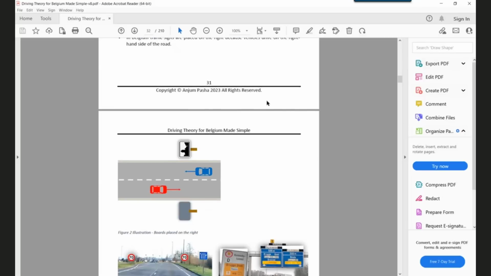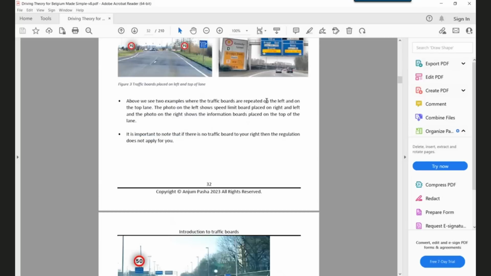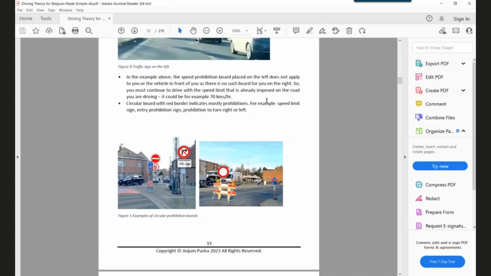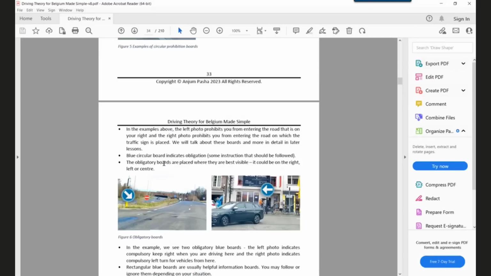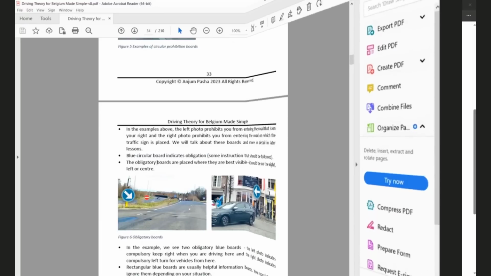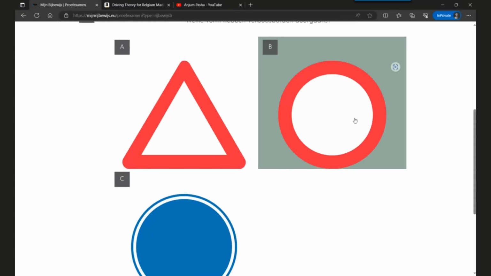And then it also explains what the boards look like. For example, if you scroll down, it says examples of circular prohibition boards. Red boards, circular boards with a red border, are prohibitions. Circular blue boards indicate obligation. So it's very well explained in this book. So in this case, the answer will be B, because this is a prohibition board.